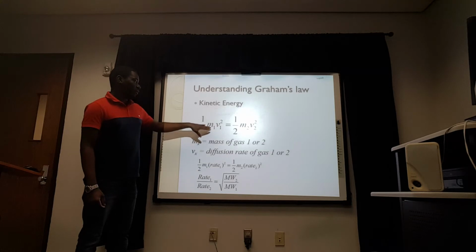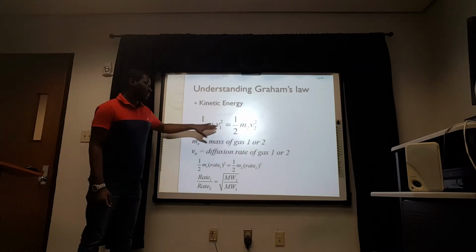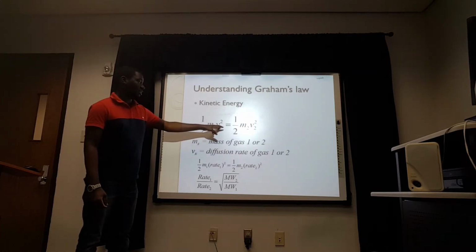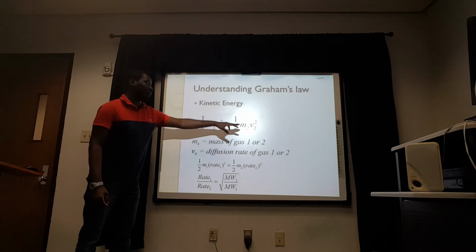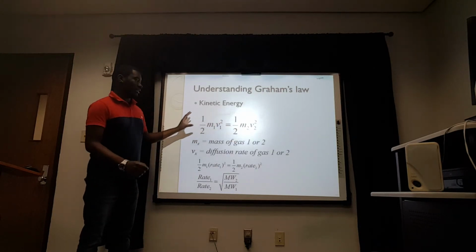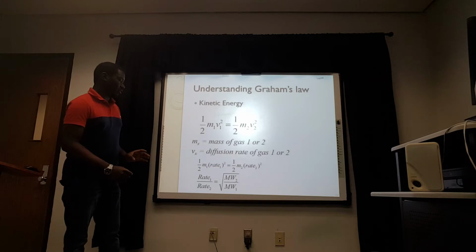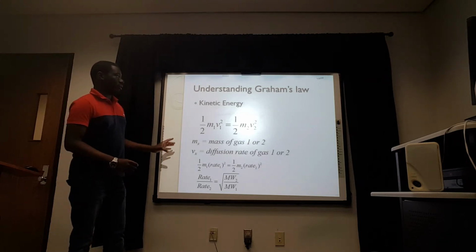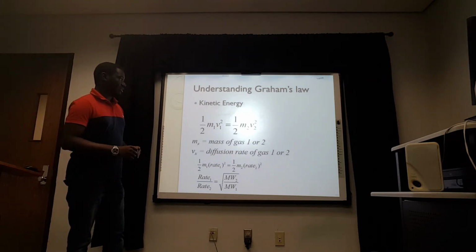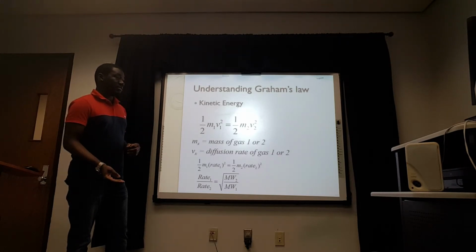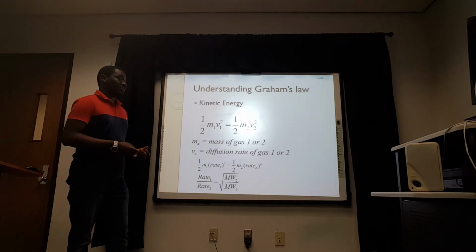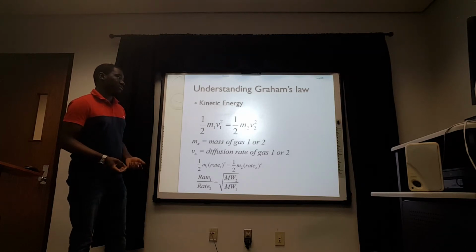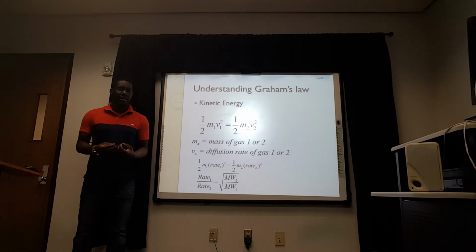You can see that if these are the same, if this mass is smaller, the velocity of this has to be bigger than the velocity of this to balance it out for it to be equal. It's basically saying that the faster a gas is, the lighter it is, or the slower a gas is, the heavier it is. And that's easy to understand.